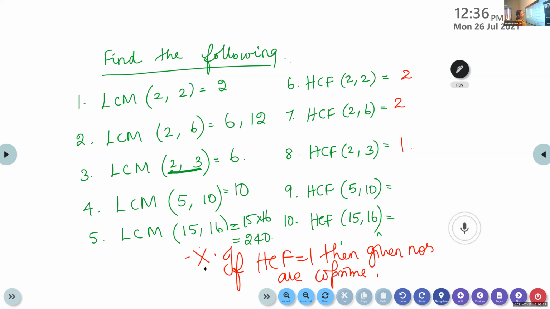If the numbers are co-prime, LCM is equal to the product of the numbers. They have no common factor. So in that case, LCM is equal to the product of the numbers.